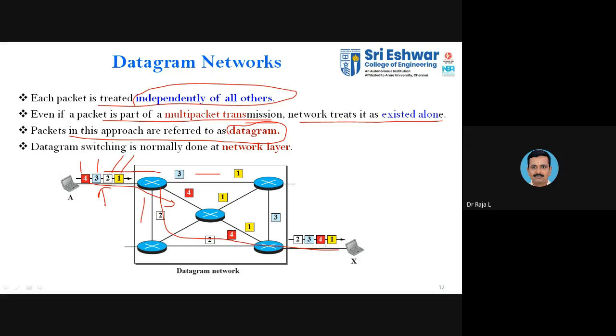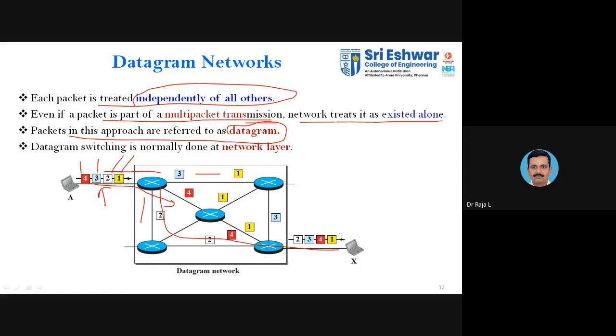But in the datagram approach, we may not be able to predict the path that your router, or you can say a switch, takes. It may take any path that is available at the time you are involved in the data transfer. That is why you have different paths available. So you may take any path to reach your destination.